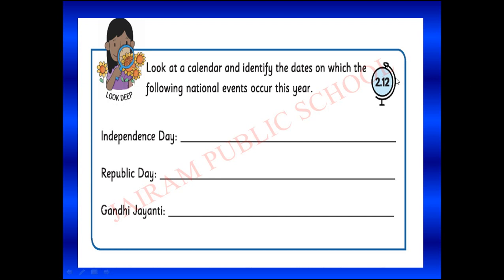Look deep. 2.12. Look at a calendar and identify the dates on which the following national events occur this year. Yes, Independence Day, Republic Day, Gandhi Jayanti. So when are we celebrating Independence Day? August 15. When are we celebrating Republic Day? January 26. When are we celebrating Gandhi Jayanti? October 2. Yes, you have to write yourself. I hope you children, everyone understood about national events.